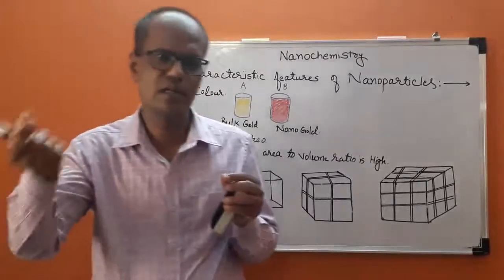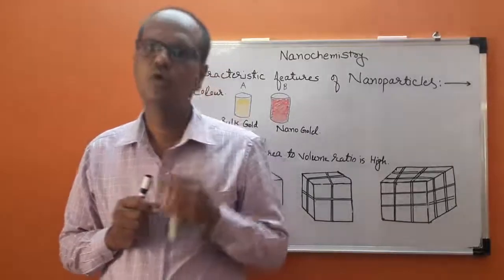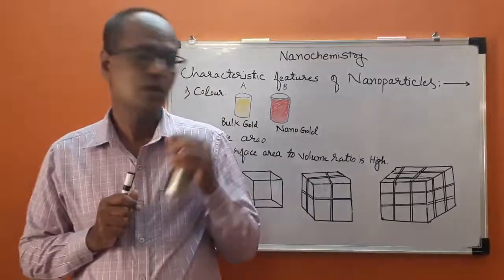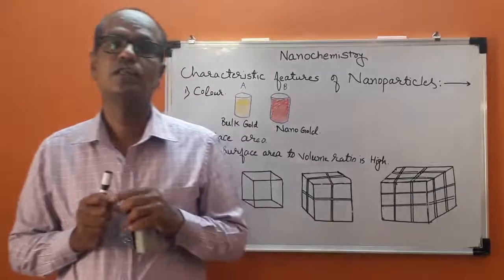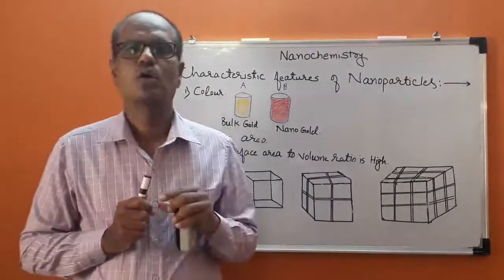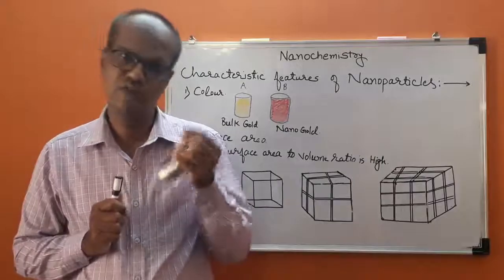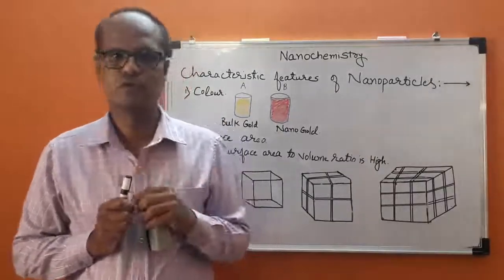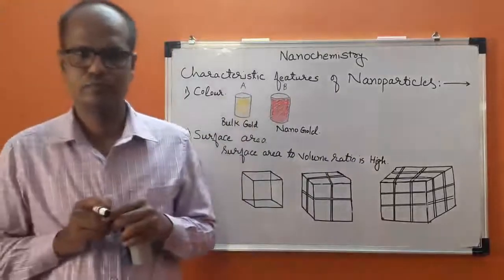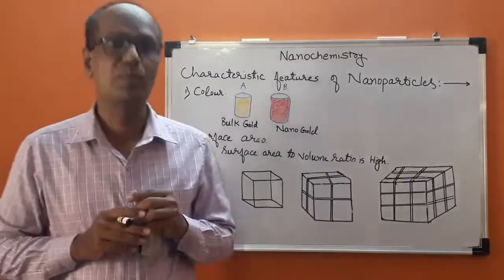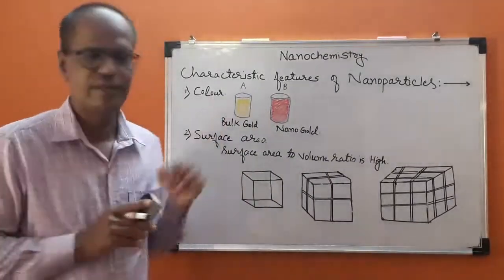For example, let us consider gold. As you know, gold is present in the form of a yellow substance in bulk. This is the bulk gold, which is yellow in color. This is the most important optical property of nanomaterial.